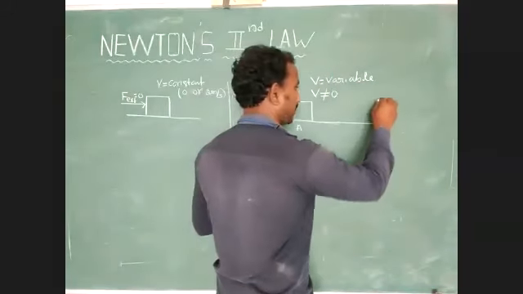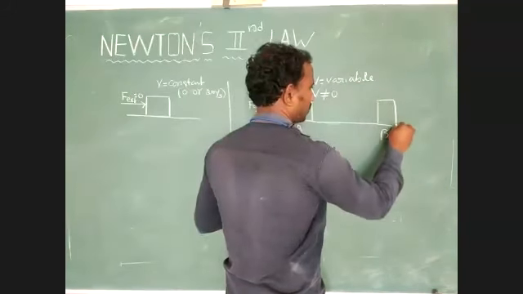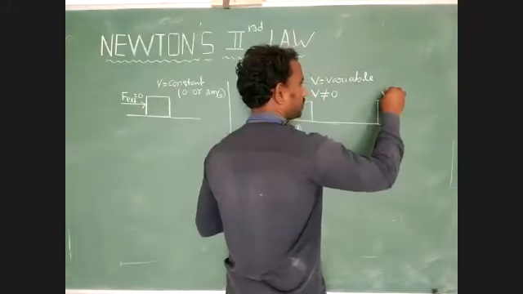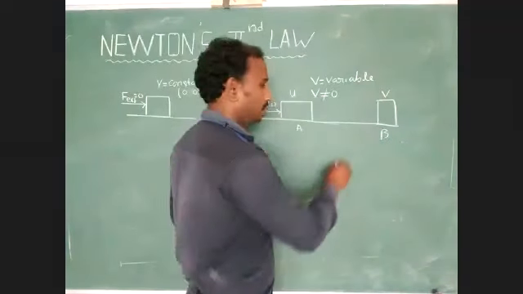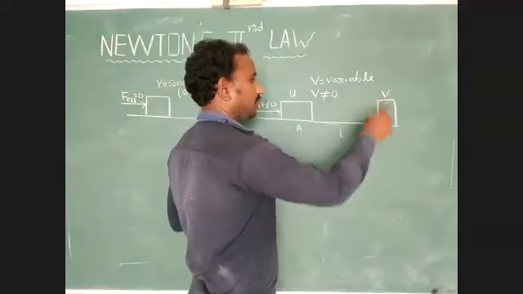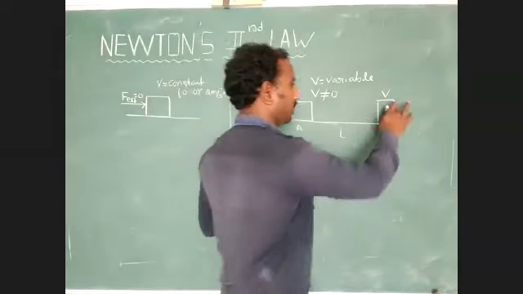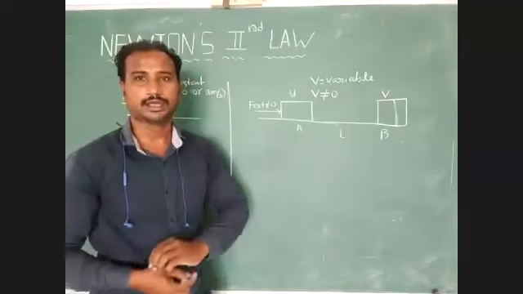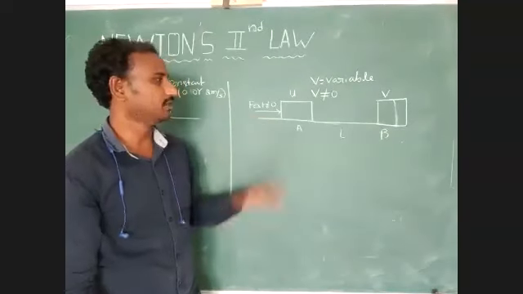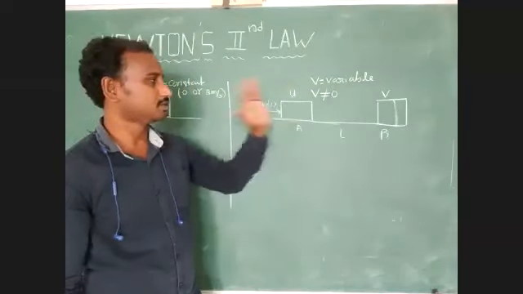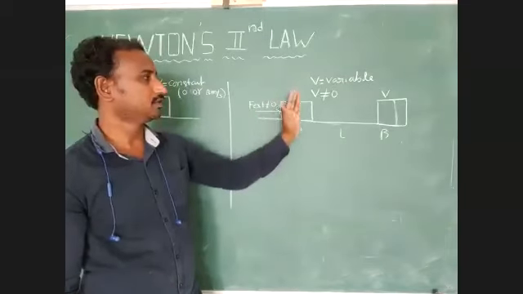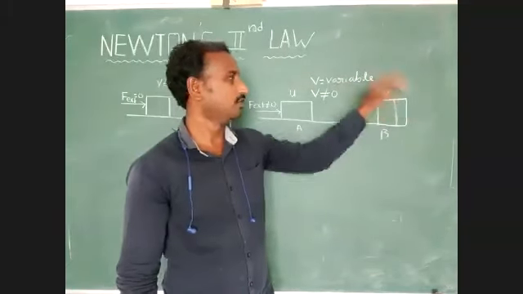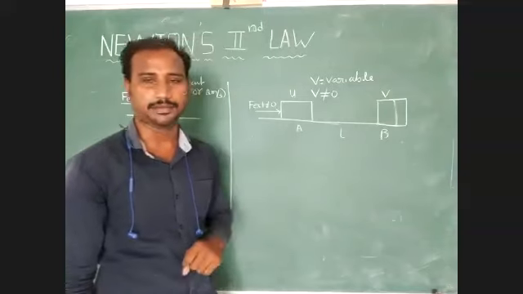What is that final velocity? Final velocity of the body is V. After t time, the final velocity of the body is capital V. Understood? If you have any doubt, just identify this point. An external force acts on the body, then its initial velocity changes to V after t time.